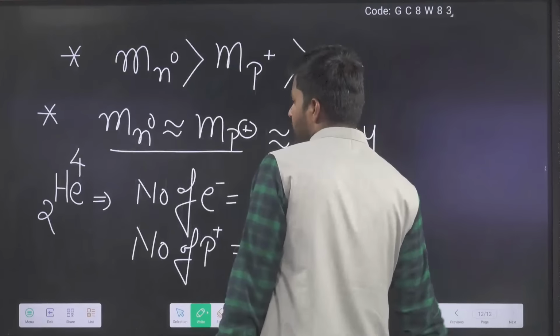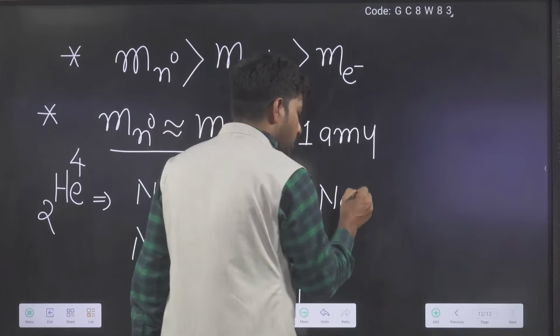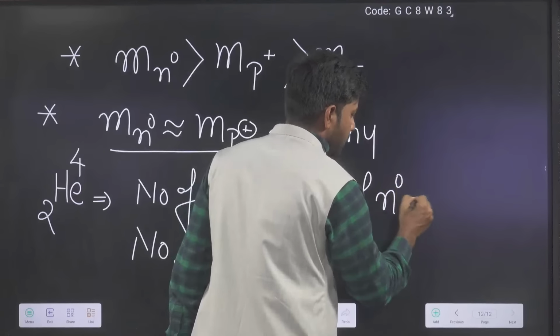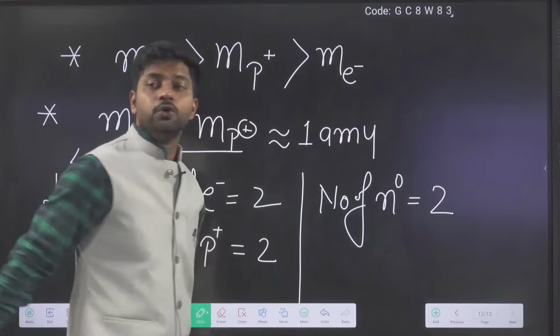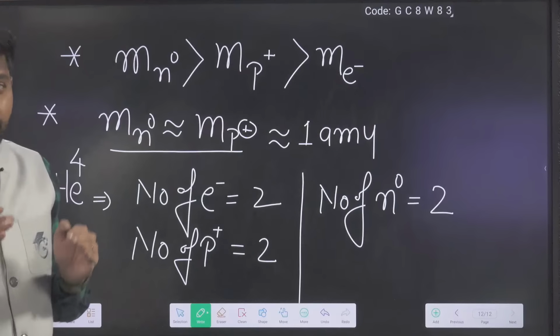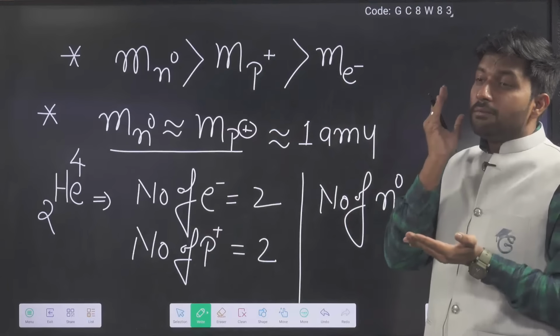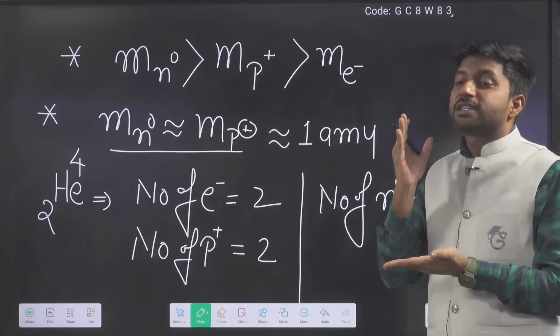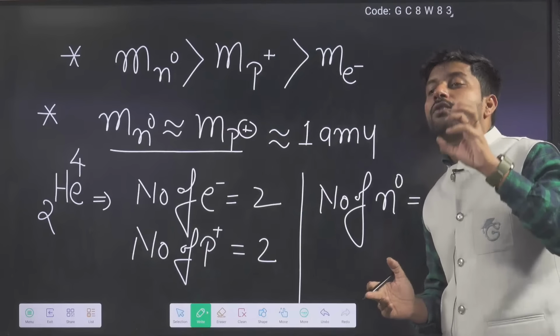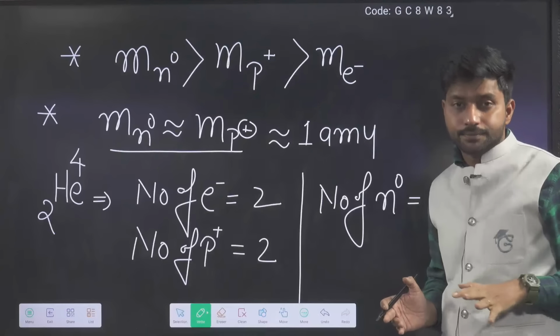So now we can say the number of neutrons should be 2. So now if we calculate any atom's mass, we can say mass of proton plus mass of neutron equals mass of an atom.